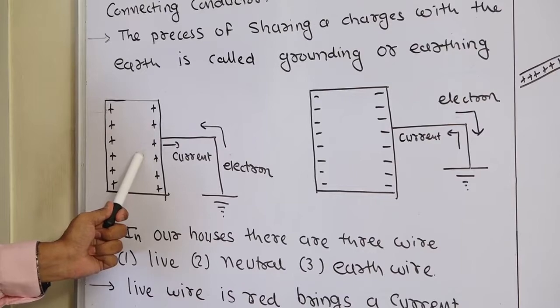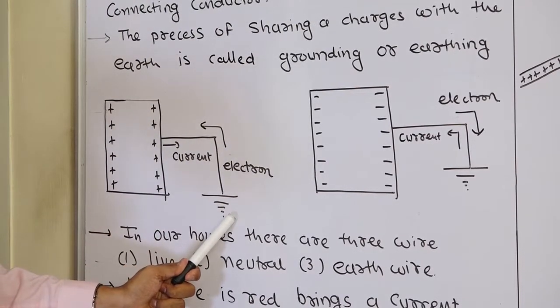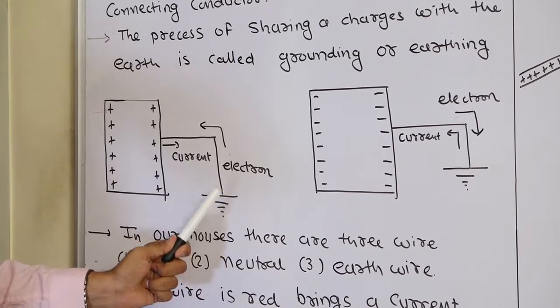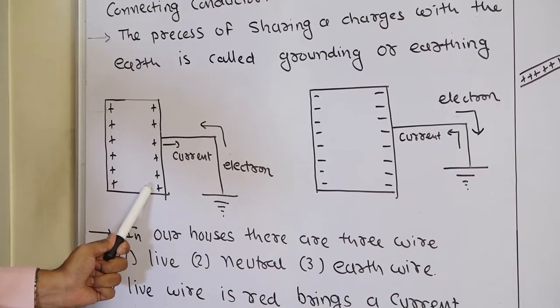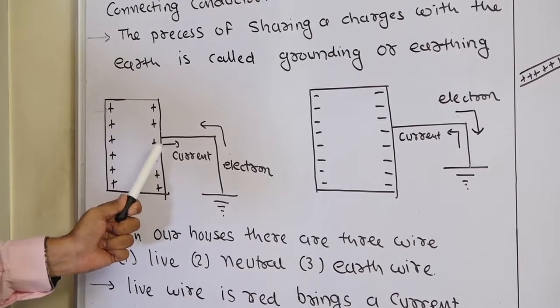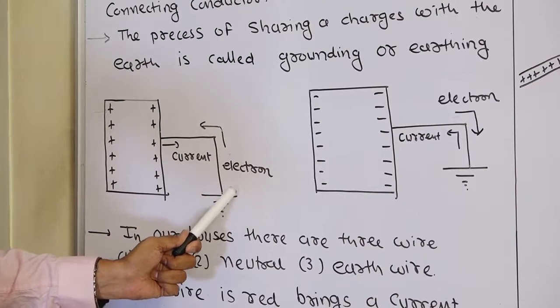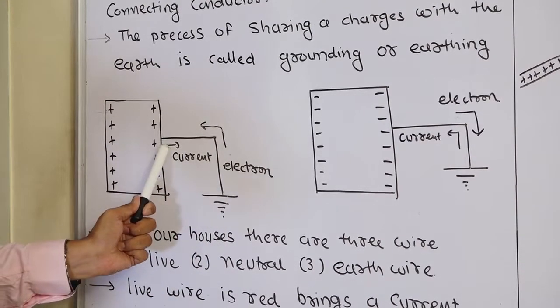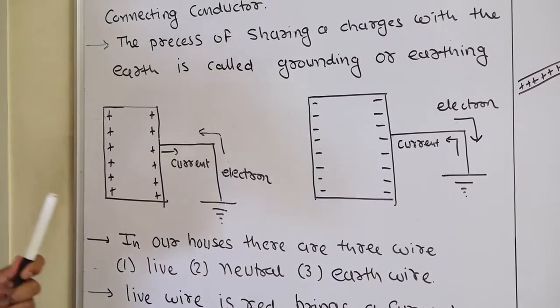The first plate is positively charged. When this plate is positively charged, what happens? Electrons from the earth move to the conductor and neutralize the plate. At that time, the direction of the current will be opposite to the direction of motion of the electrons. The electrons move upward, and the current moves in the opposite direction.